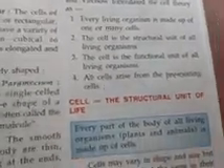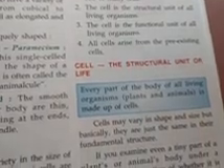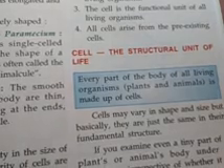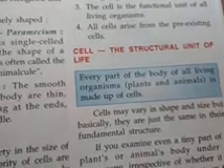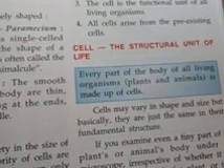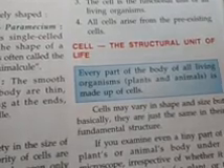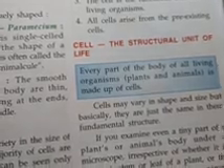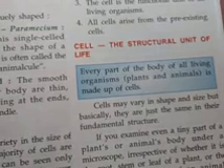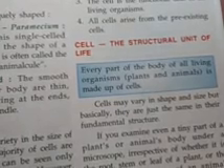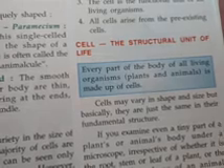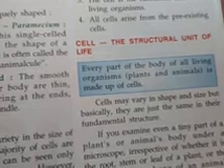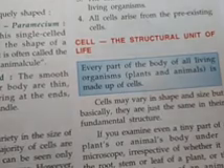Now we have said that the cell is the structural unit of life. Every part of the body of a living organism, be it a plant or an animal, is made up of cells. Cells may vary in their shape and size according to their functions, but their basic makeup is all the same.